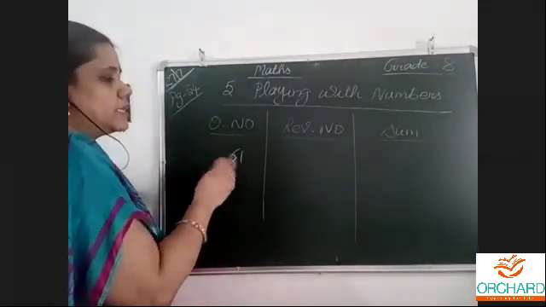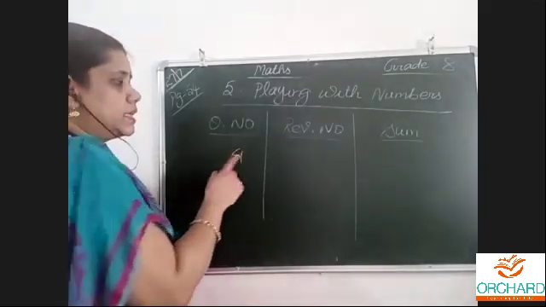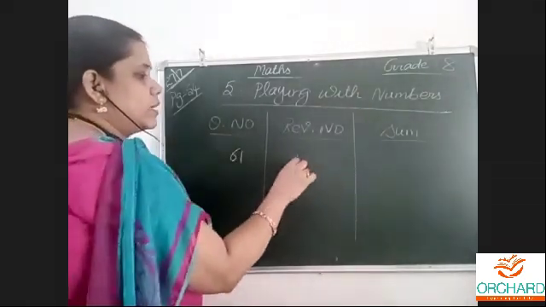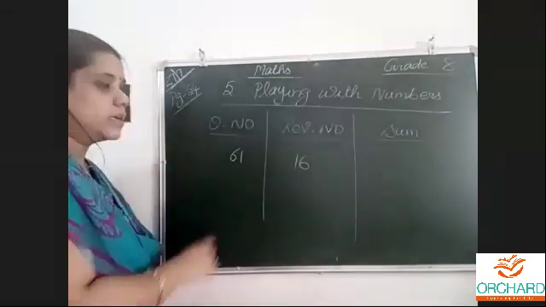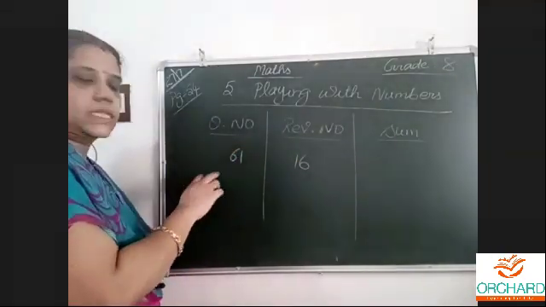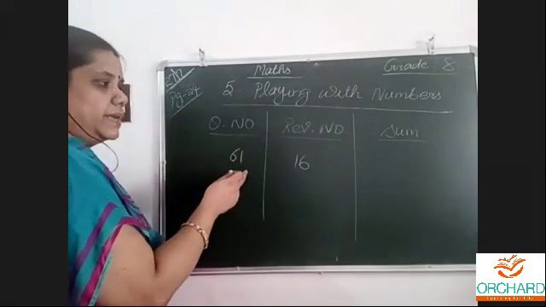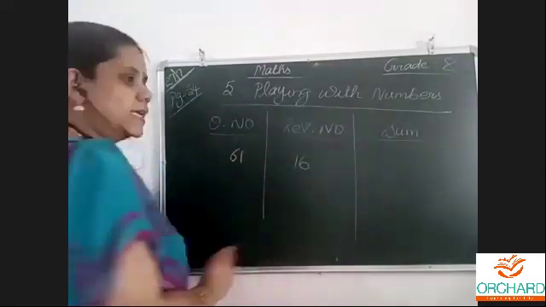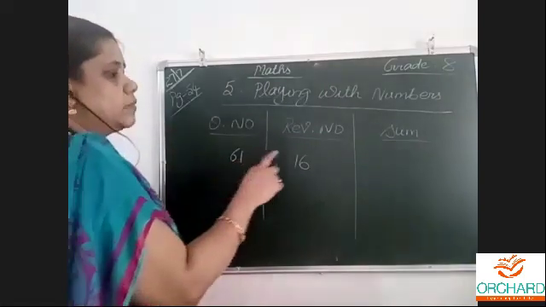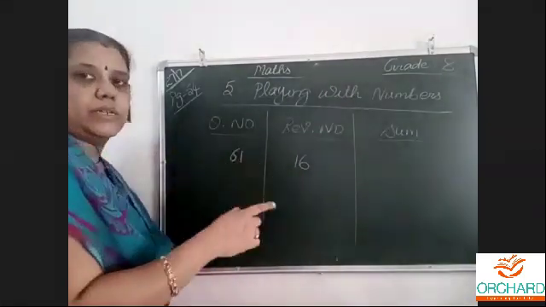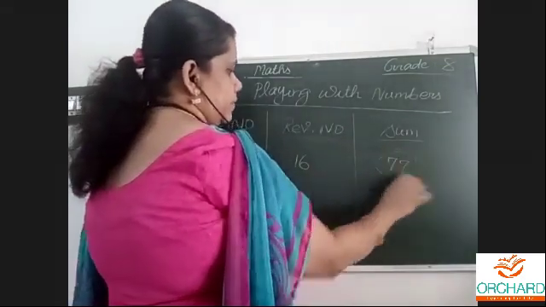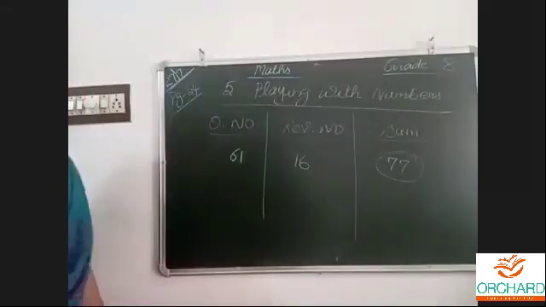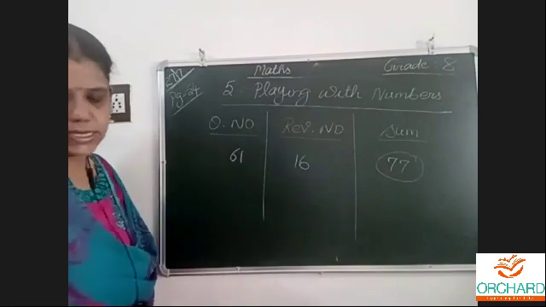When I do the reverse, it means interchanging the digits. 1 here, so 1 I will write, 6 here. 16, okay, reversing it: 1 in the tens place, 6 in the ones place. Now sum means adding it. 61 plus 16: 61 plus 1 is 71, 71 plus 6 is 77. Okay, 77. Let us keep it like that only, then I will tell what that is.